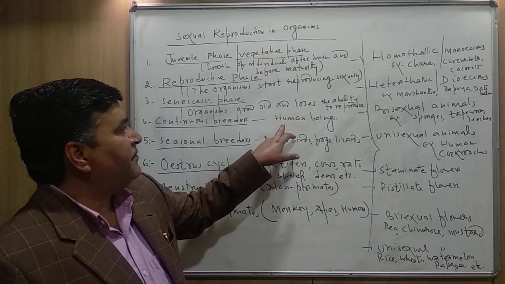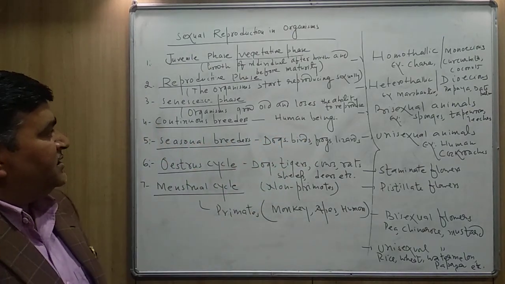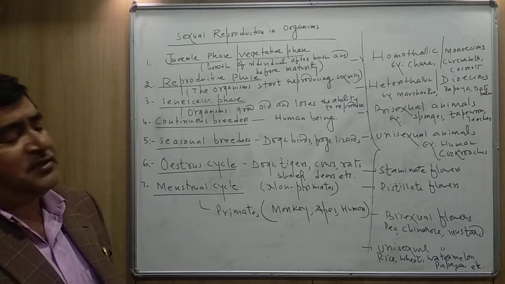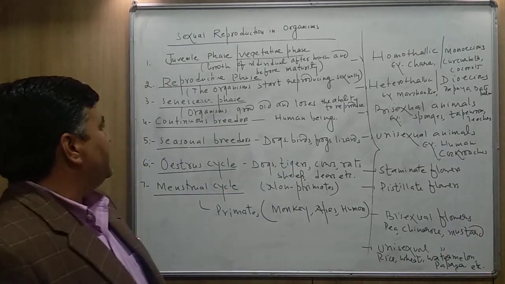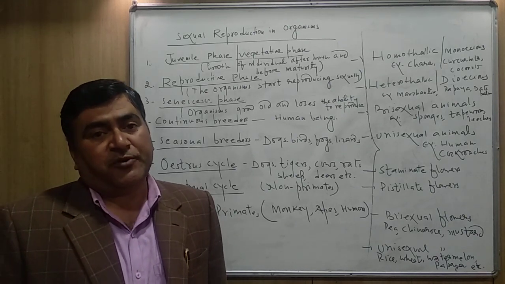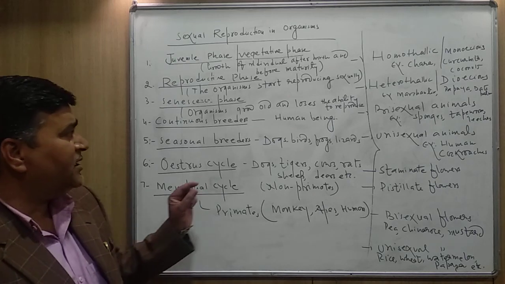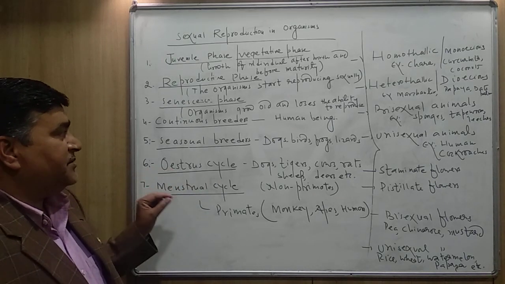For example, human beings. Seasonal breeders means some animals, like dogs, birds, frogs, lizards, breed or reproduce only during a certain period in the reproductive cycle.